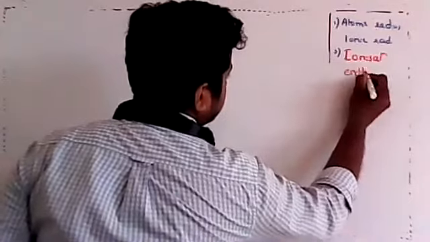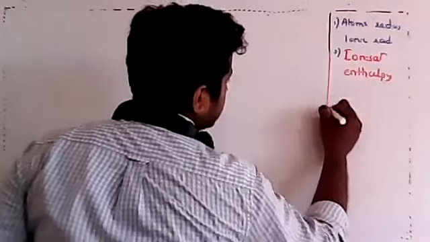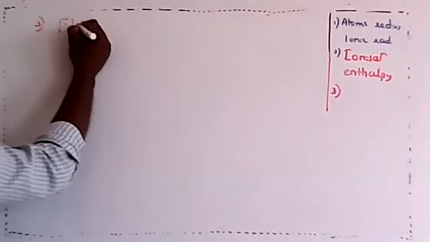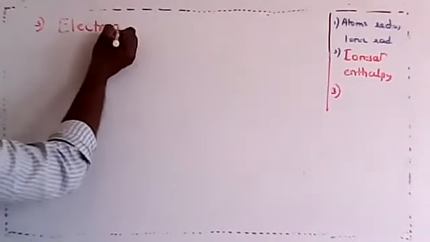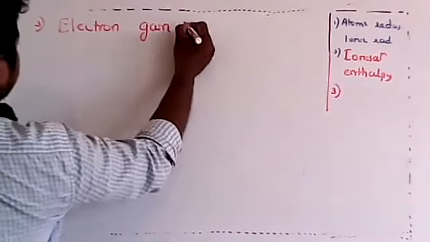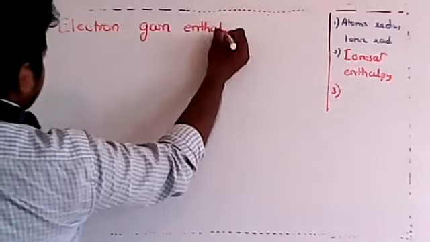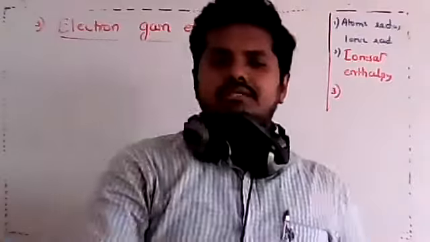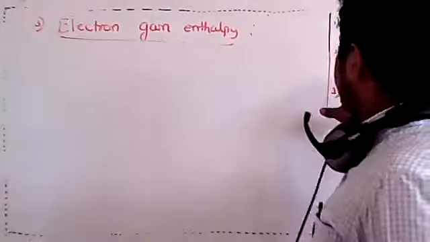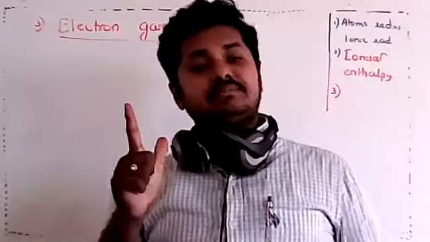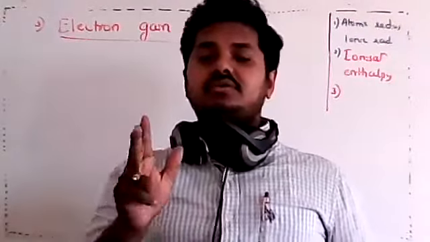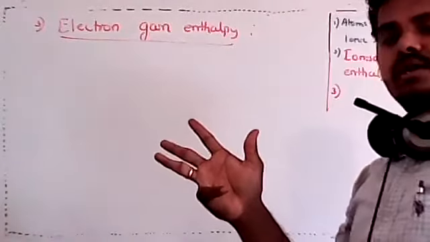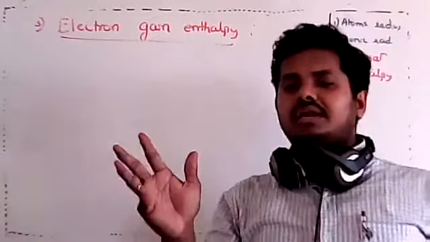Now the third periodic property that we're going to discuss is electron gain enthalpy. You know how we're going to learn this? The same way that we have learned ionization enthalpy. First we're going to see the definition, then some examples, and successive electron gain enthalpy. Then we will compare along the period and down the group. Then if there is any irregularity, we will discuss that.